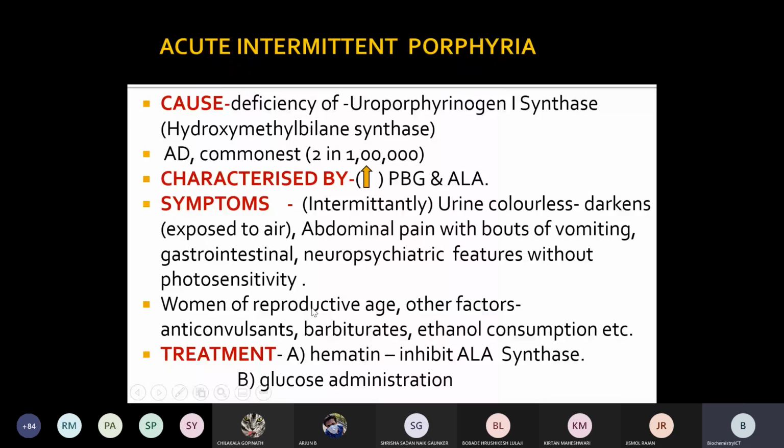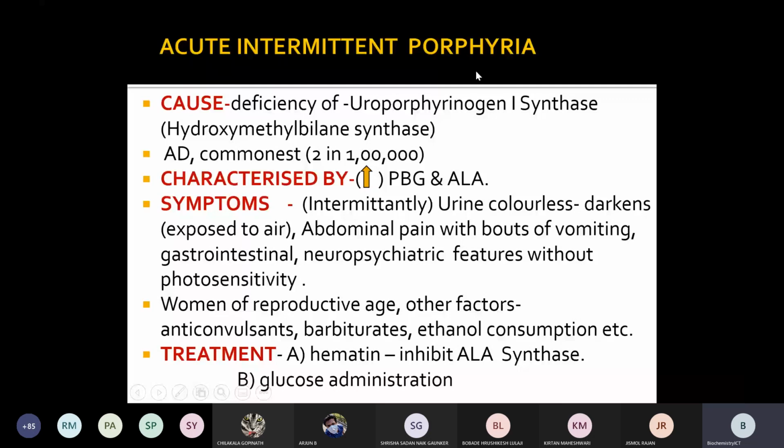Other factors, such as drugs like anticonvulsants, barbiturates, and if the person is taking ethanol. So these are the precipitating factors that, other than the enzyme deficiency, can also precipitate acute intermittent porphyria.